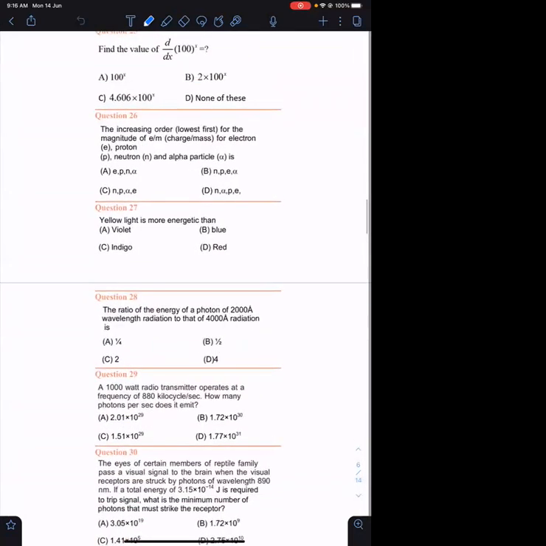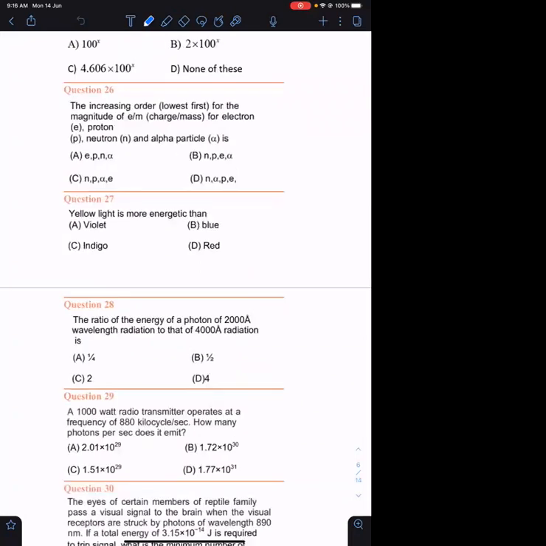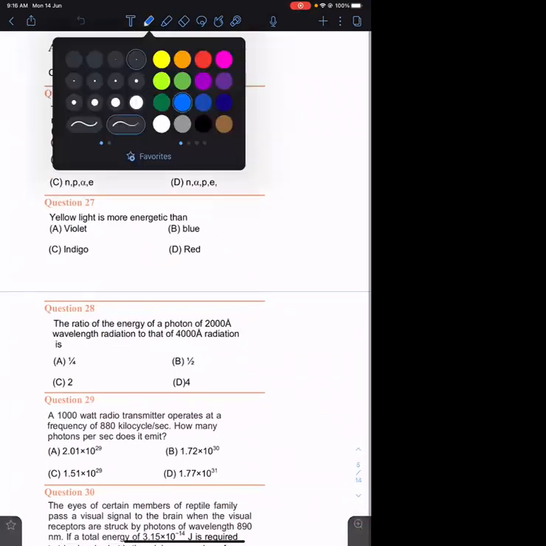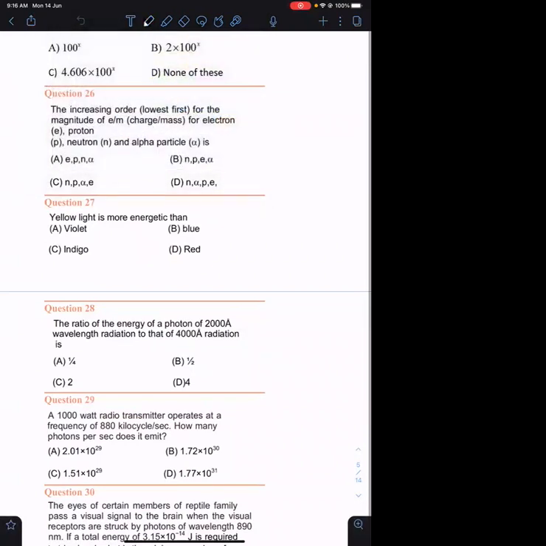See question number 26. This question we have already discussed in the notebook, and I have given the same question in the last exam as well, right? You need to arrange the following particles in the increasing order of their E/m ratio. They're asking about the E/m ratio of electron, E/m ratio of proton, E/m ratio of neutron, and E/m ratio of alpha particle.